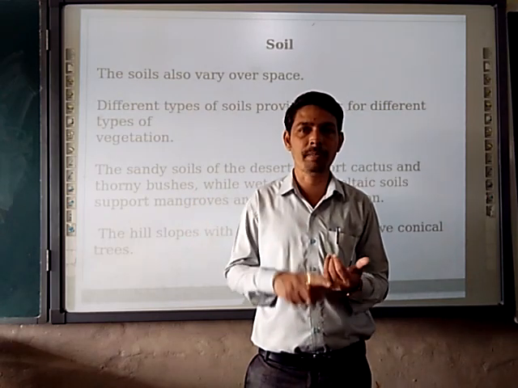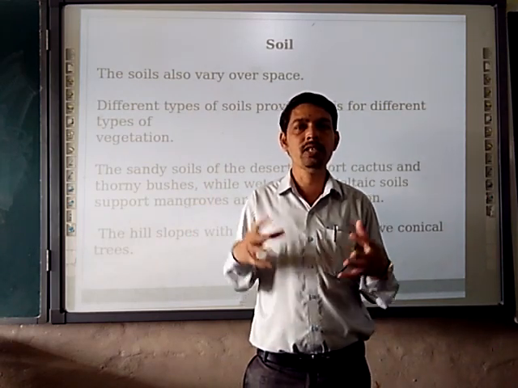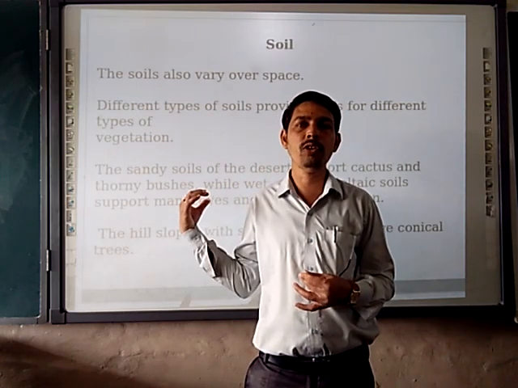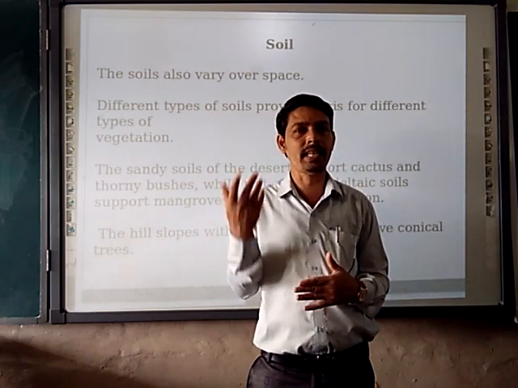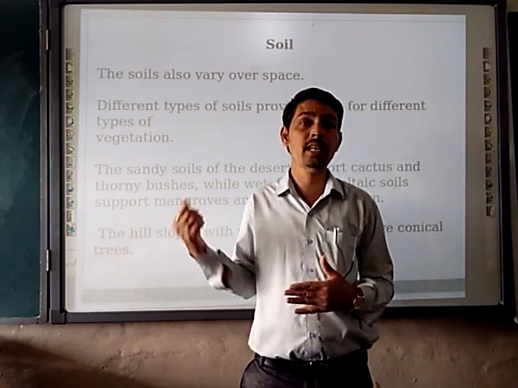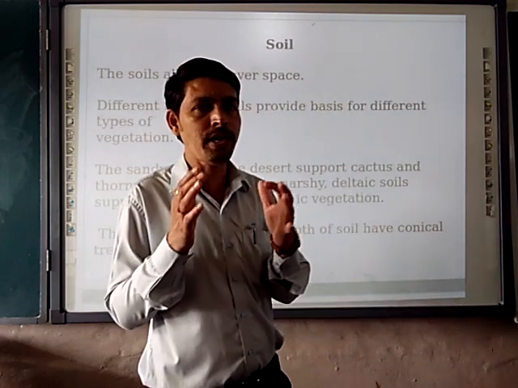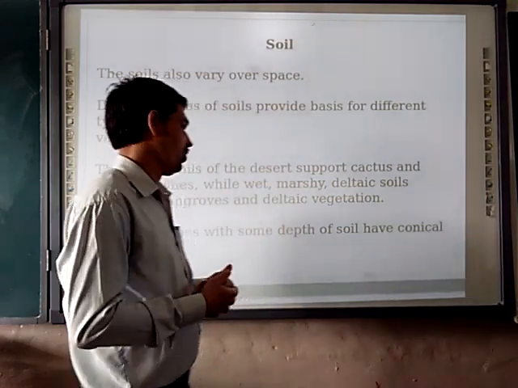As we are talking about marshy soil, arid soil which is desert soil, and deltaic soil, the vegetation is also different. In mountainous areas, the trees are conical in shape. In the desert area cactus and other plants are there. In the deltaic area mangrove forests are there, right? So according to the soil, the vegetation is also changing.